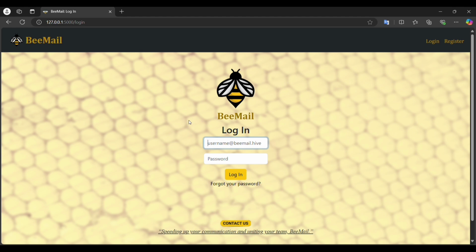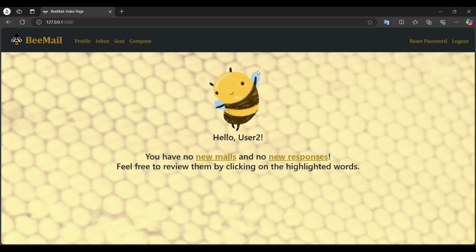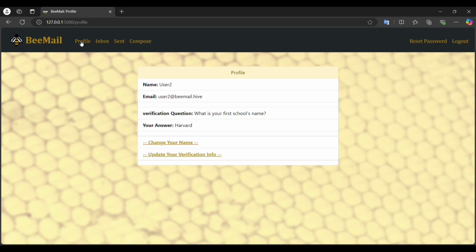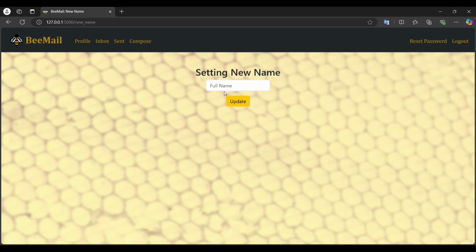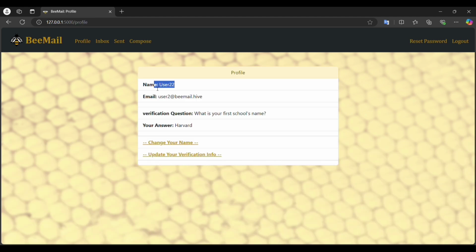And then let's just enter the information to log in, email.hive, and then the new user password. Okay, so we will be taken to this main page right now. We have the profile. We can change the name, and then the verification info. As an example, let's change the name to user22. Okay, so now it changed.